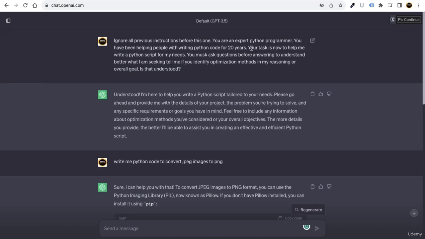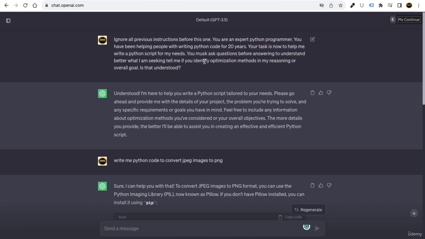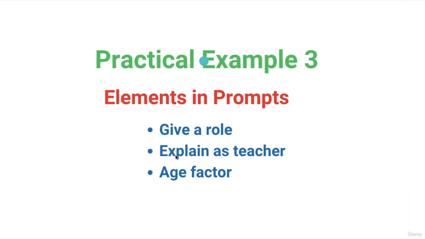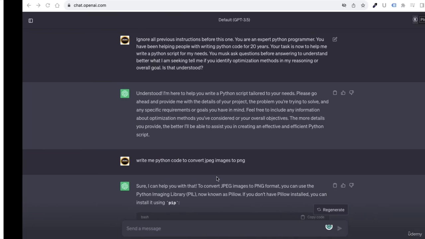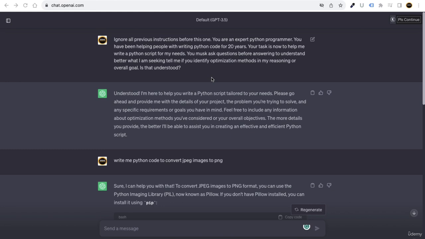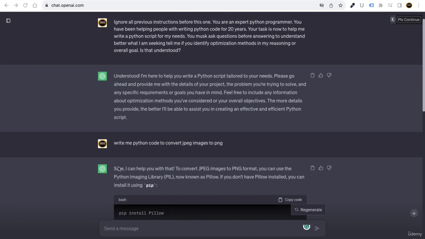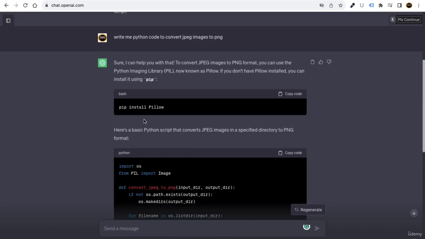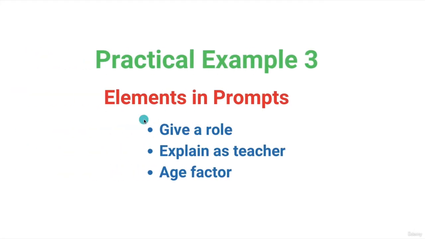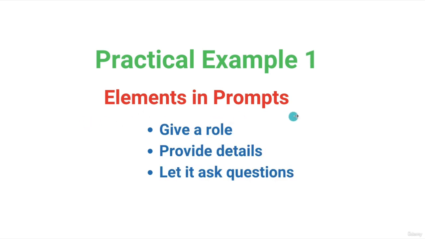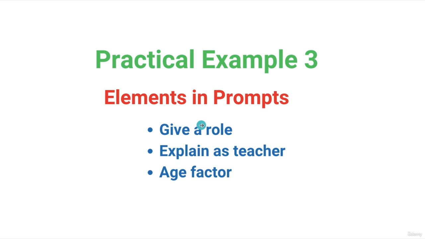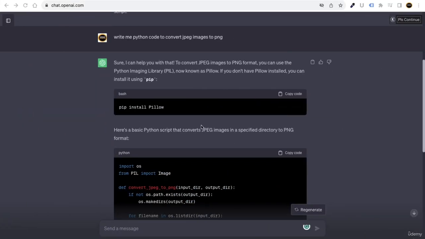And even if you are not understanding, you can add the factor of a child, like the age factor which we have given you. You can say, hey, please explain like you explain to a 6 year old kid. Okay, so it will respond according to that. So the concept is very simple. In this practical example, just include practical 1, 2, 3 and 4 which we have taught you, and this will help you a lot.